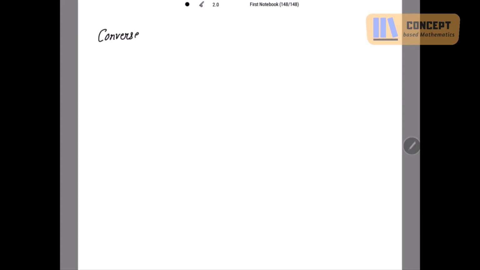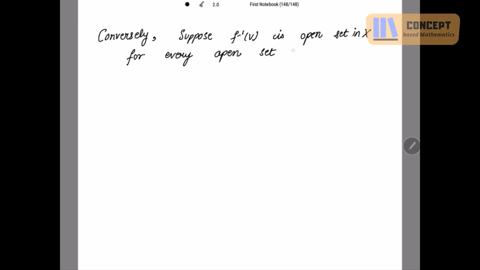Now the converse part. Conversely, suppose f inverse V is an open set in X for every open set V in Y. We have to prove that f is continuous at P.